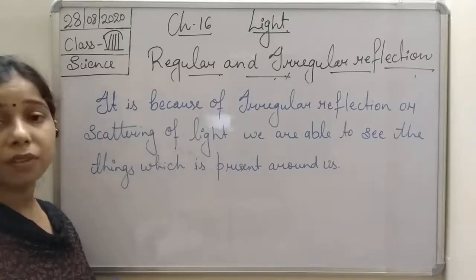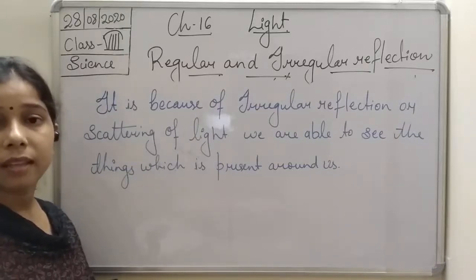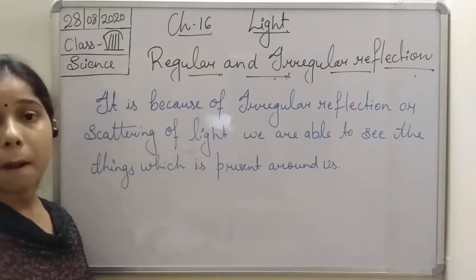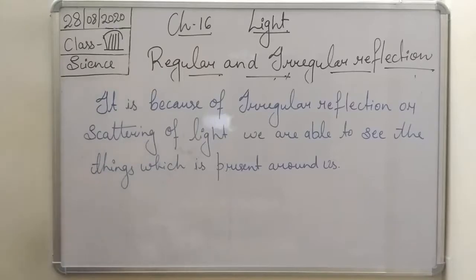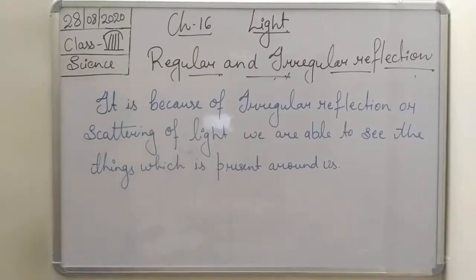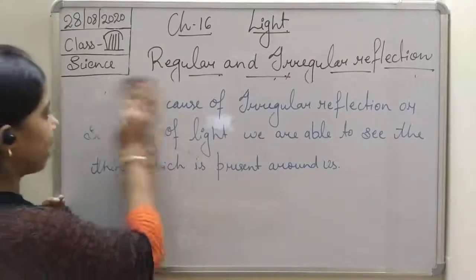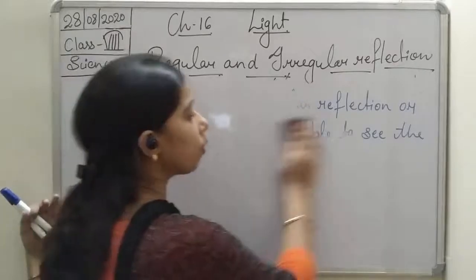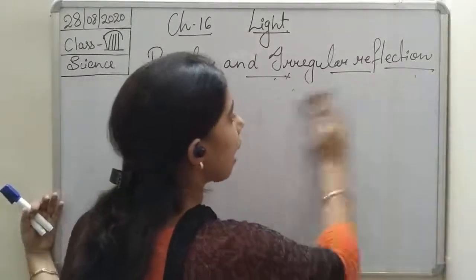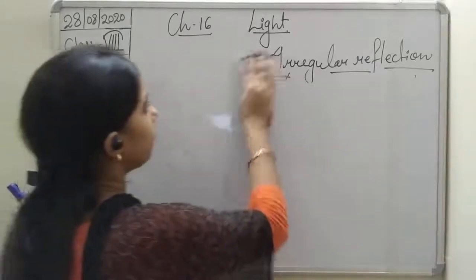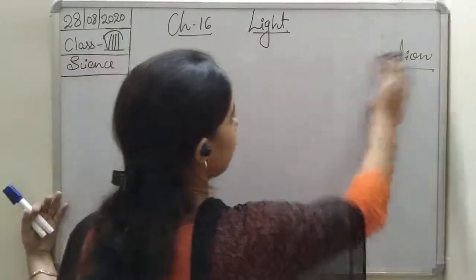Now, like the regular and irregular reflection, there is another kind of reflection, and that is known as multiple reflection of the light. We had discussed the regular reflection, students, and likewise there is another type, and that is the multiple reflection of the light.